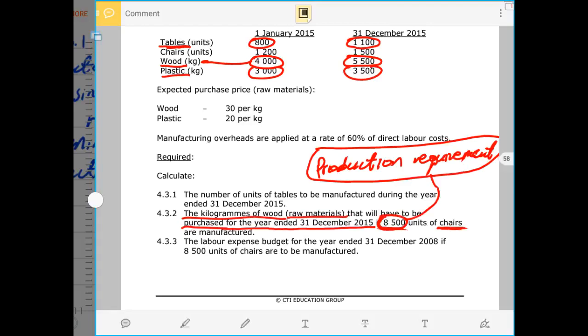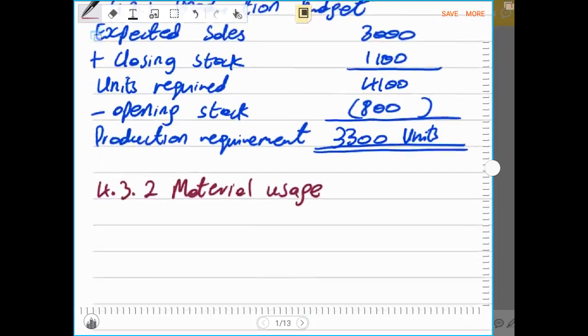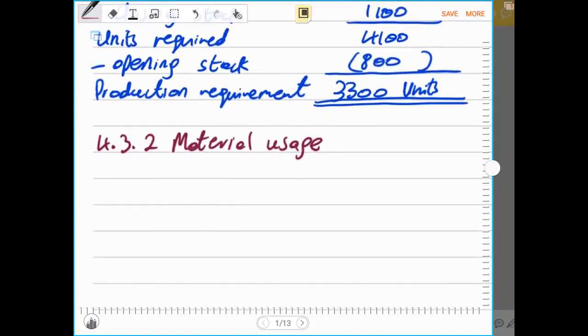So that will be 4.3.2 that we have to answer now, where we do the material usage budget, where we calculate the material that will be used.